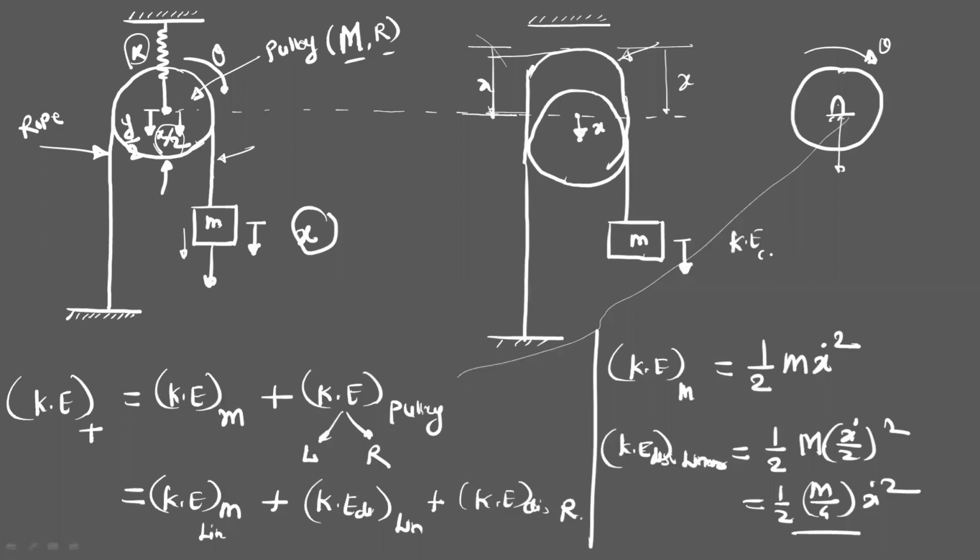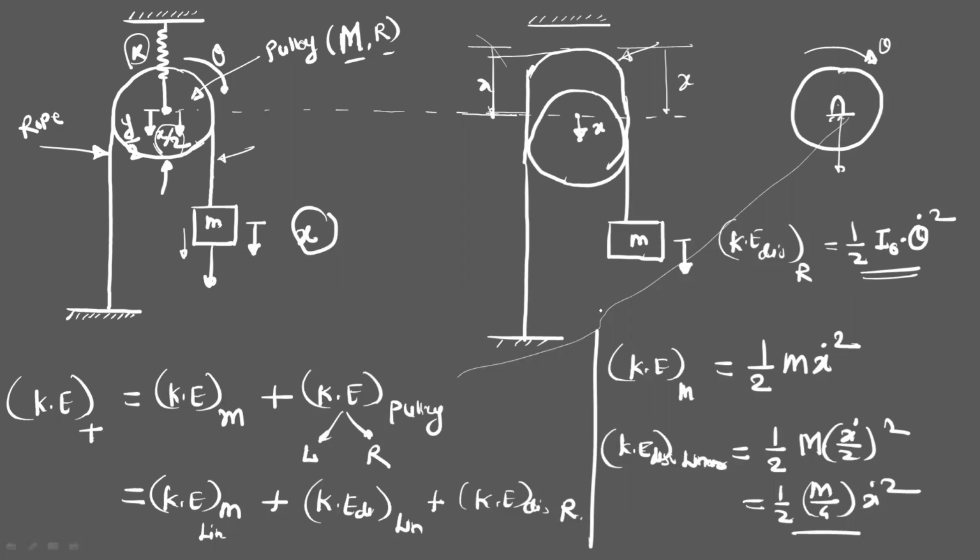So the kinetic energy of the disk for rotational motion is equal to 1 by 2, and now we have to consider the mass moment of inertia, I0, into the angular displacement corresponding to X, that is theta. So this is theta dot square. This is the rotational kinetic energy for the pulley or that disk. Now add all these energies and convert the X parameter into the theta parameter.